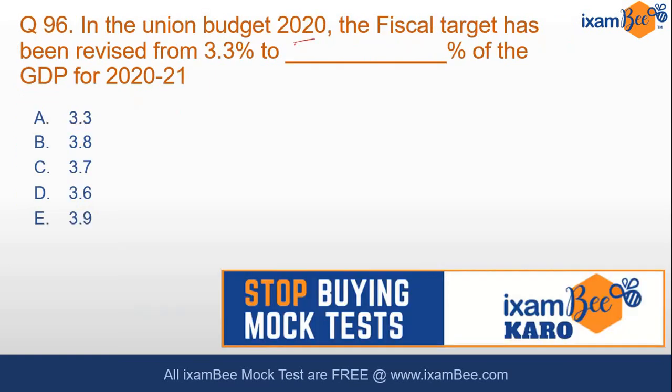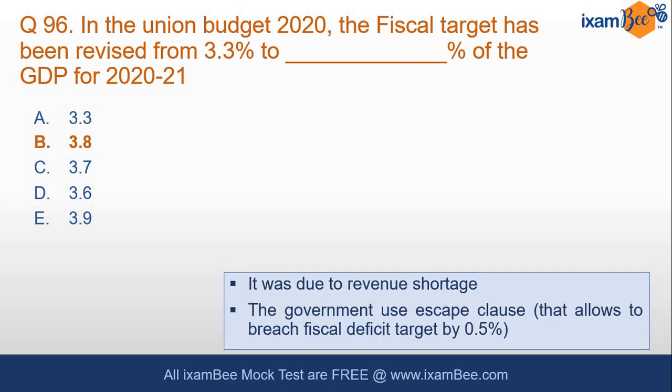In Union Budget 2020, the fiscal target had been revised from 3.3% to what percent? You must be reading nowadays again and again that we are slipping on the fiscal targets because of the corona situation. Tax collections are not happening and there is a lot of expense burden on the government. But what was the target? At least that you have to know for the exam purpose, right?